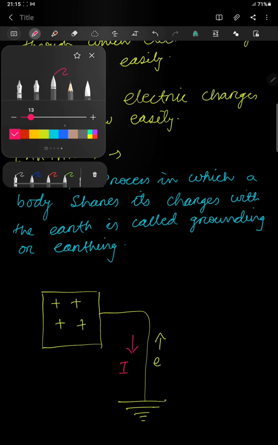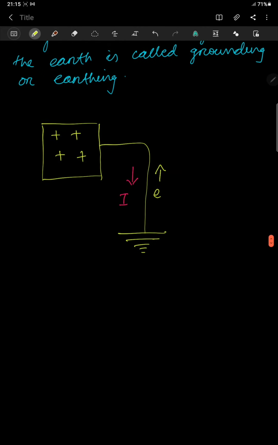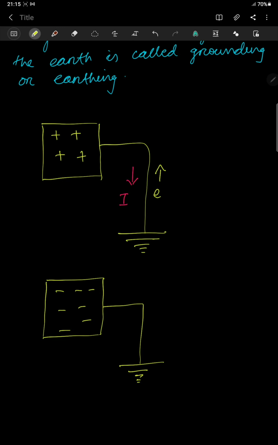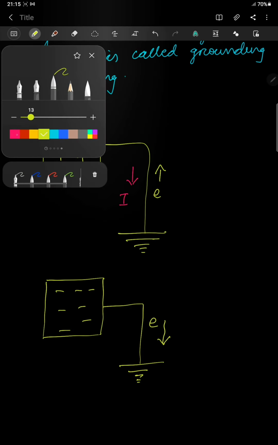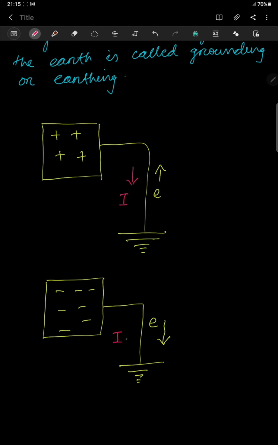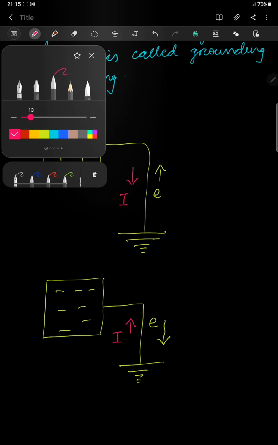Is it clear? Now suppose I have a body which has an excess amount of negative charges. This also I will earth. So what happens here? The excess electrons present in the body will enter the earth, and we know earth is a big reservoir of electrons. So any amount of excess electrons enters, there is no problem. If electrons go down, then what will be the current direction in this case? It will be up. So this is the way by which you can earth and remove the excess amount of positive or negative charges.